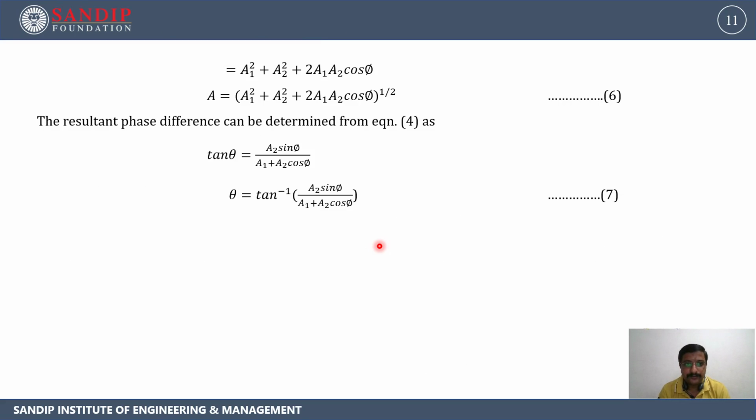So theta will be equal to tan inverse of (A2 sin phi upon A1 plus A2 cos phi). We'll give this as equation number 7.